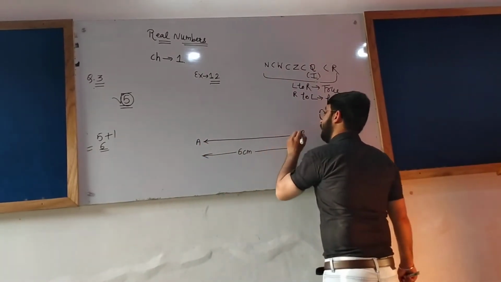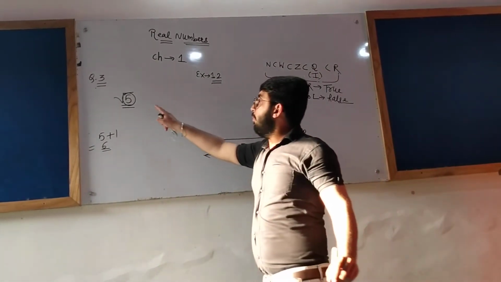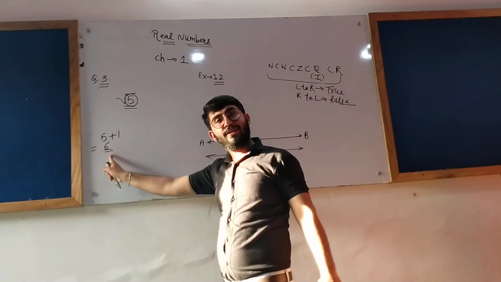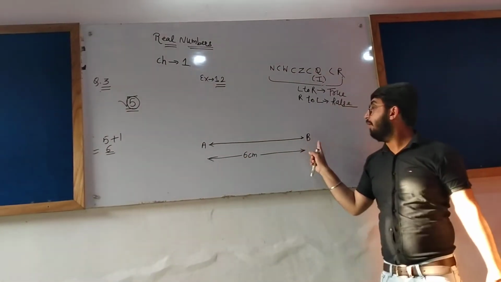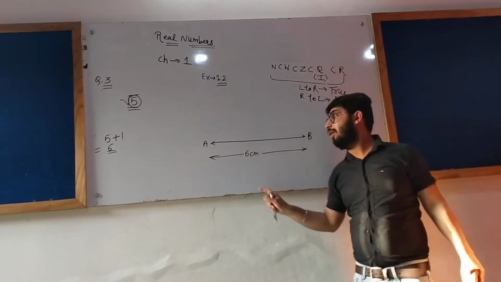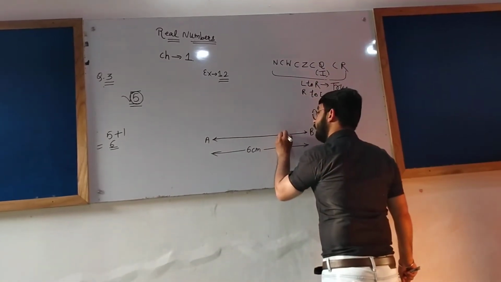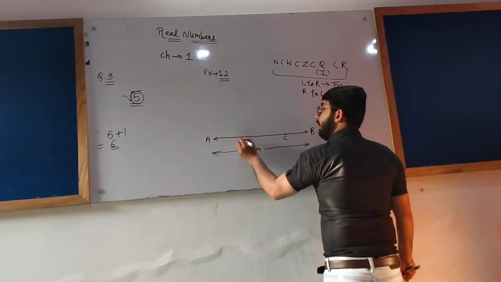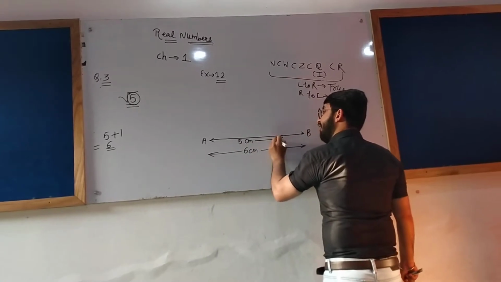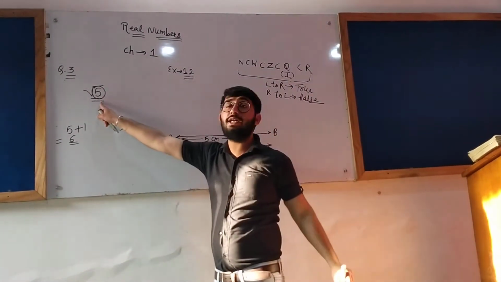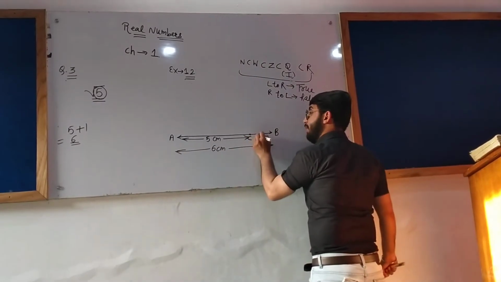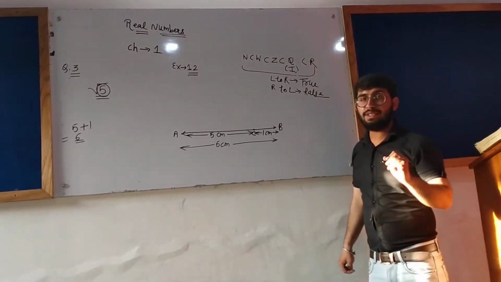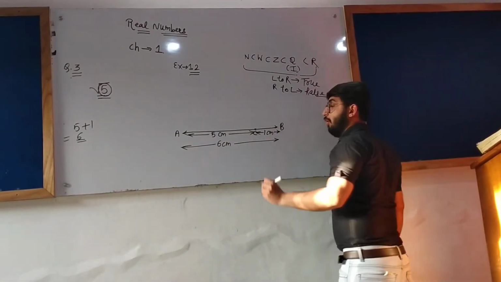Clear? The number written within the square root is 5. Just add 1 to it, it is 6. Draw a line segment of length 6 centimeter. With the help of the scale, mark 5 centimeter, which is what we need to represent on the number line. This is the extra one, the bonus 1 centimeter. Have you done this? This point is C.